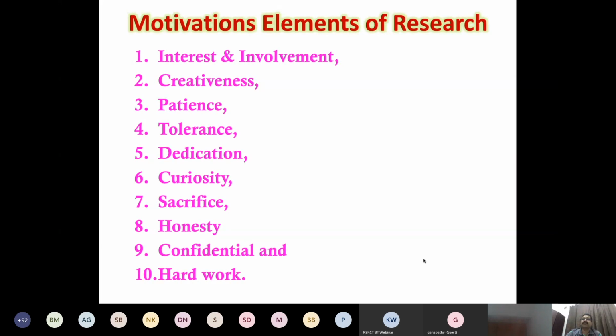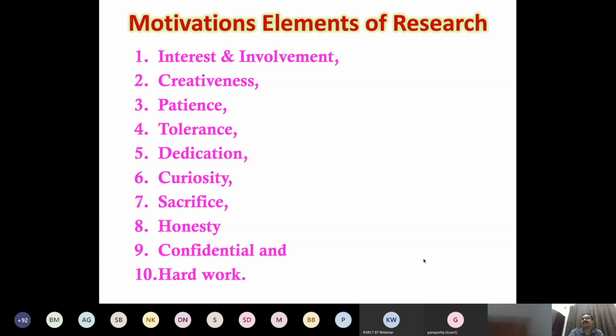You can do research and find something. Then you want to convert those findings and outcomes into a product, that is called publication or patenting. For that also you should have the interest in writing. Then only you can write the paper. If somebody takes 1 year, 1.5 years, or 6 months to write a paper, it means he or she doesn't have the interest. If you have interest in any topic, surely you will do it immediately and perfectly. The same thing applies to research.